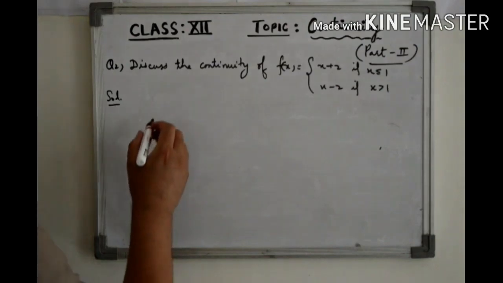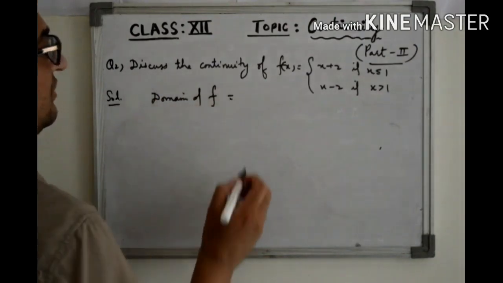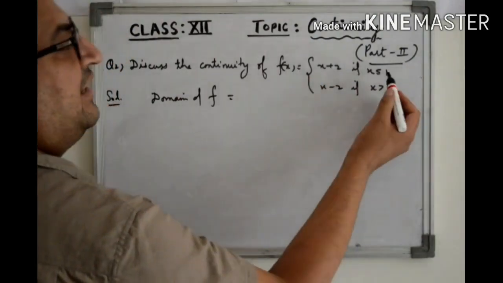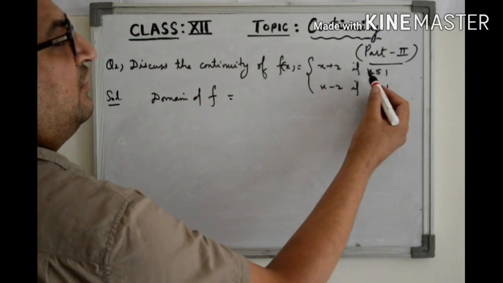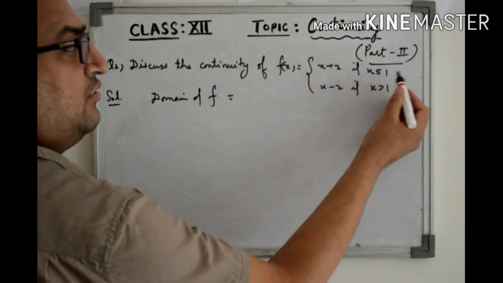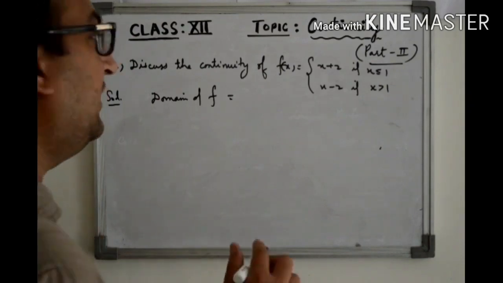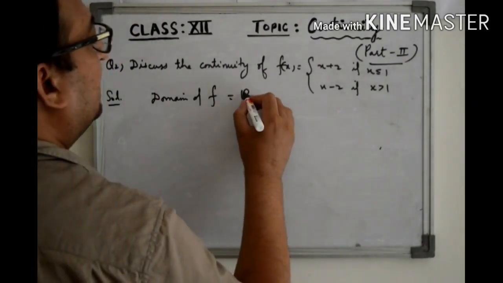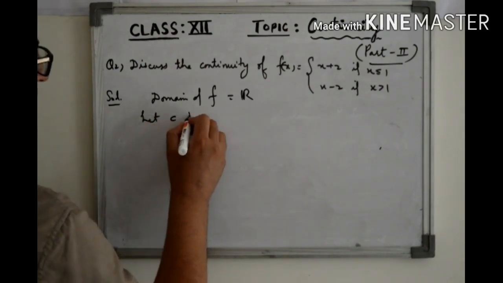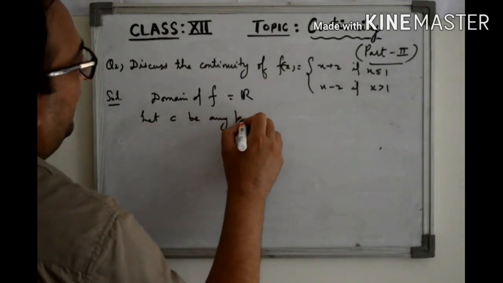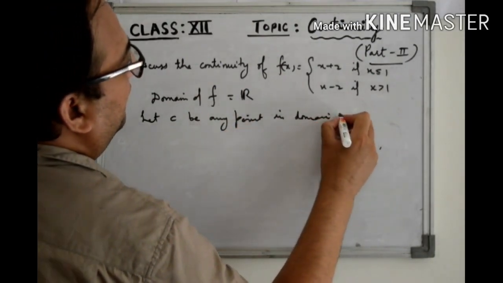So first of all, what is the domain of this function? As you can see, the function is defined for values of x which are less than 1. It is defined for x equal to 1 and also for x greater than 1. So it is defined for every real number. So the domain of this function is R, the set of real numbers. So let c be any point in the domain of f.